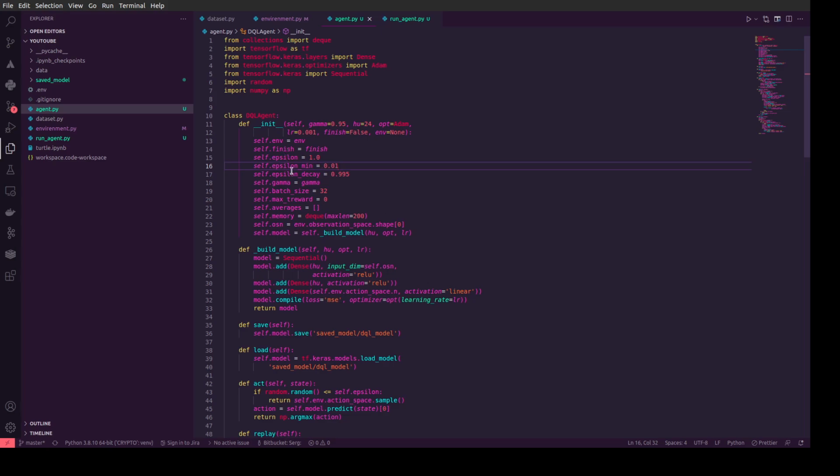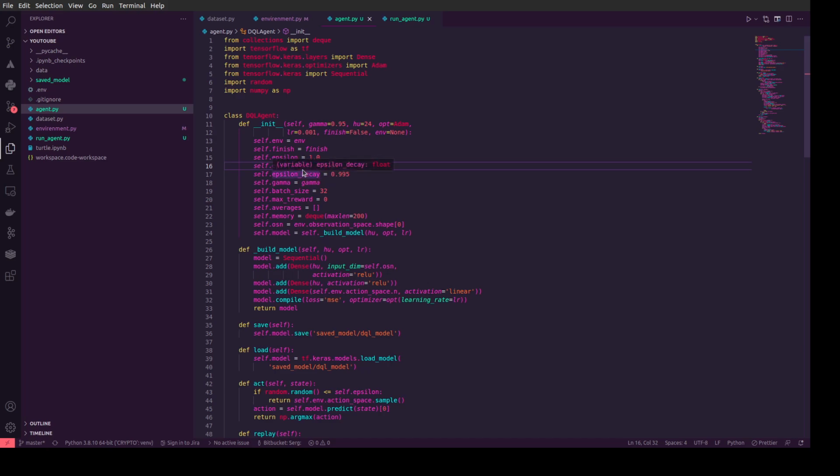If epsilon is very high, our agent could take some random action to explore our environment. If epsilon decreases and becomes about 0.01, it means we rely more on predictions from our agent. But this value could be flexible, depending on the situation.